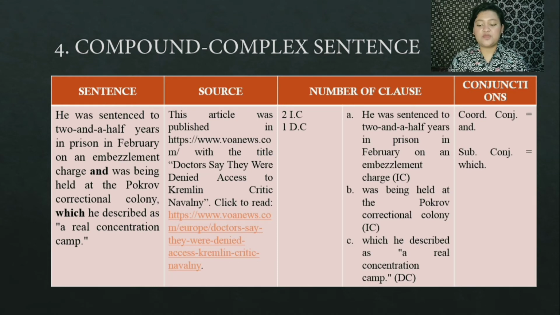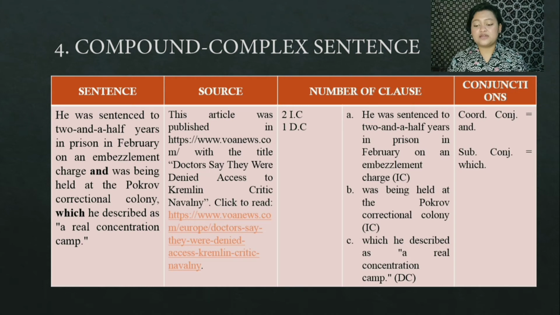The first independent clause is he was sentenced to 2.5 years in prison in February on an embezzlement charge. And the second independent clause is was being held at the Pokrov Correctional Colony.